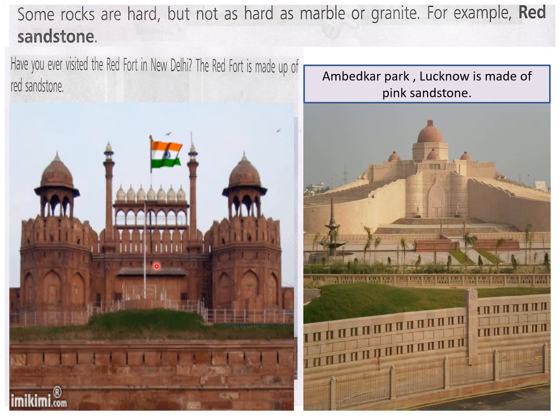And I want to tell you one more thing, that this Ambedkar Park in Lucknow, which you must have seen, is made up of pink sandstone. If you visit this park, you can see the boundary and the internal structure, all made up of pink sandstone. So you can see red sandstone if you go to Delhi at Red Fort or Agra, and you can see pink sandstone in Lucknow also. In Kashiram Smarak or Ambedkar Park, everywhere they have used pink sandstone. So children, now you know there are three hard rocks: marble, granite and sandstone.